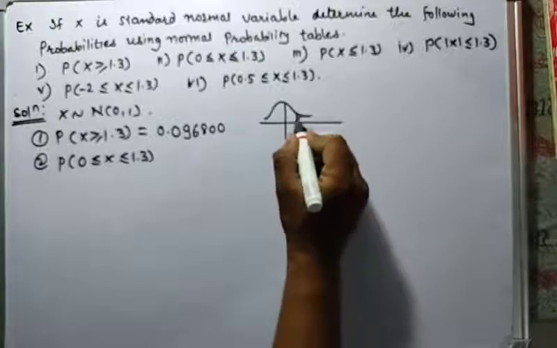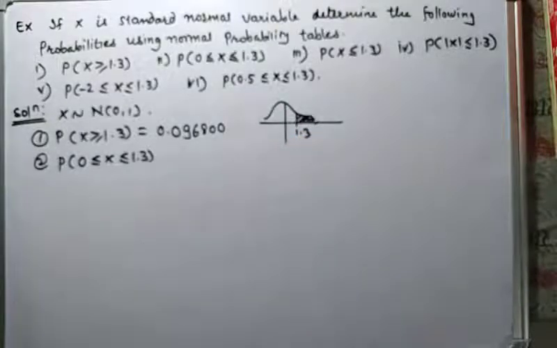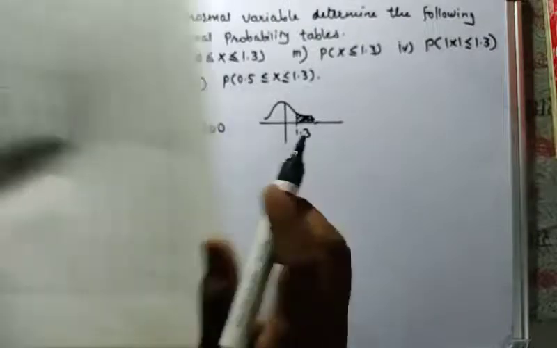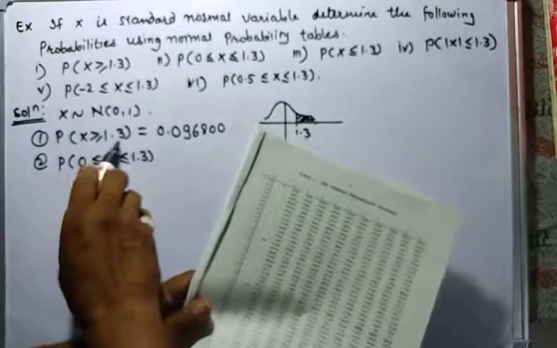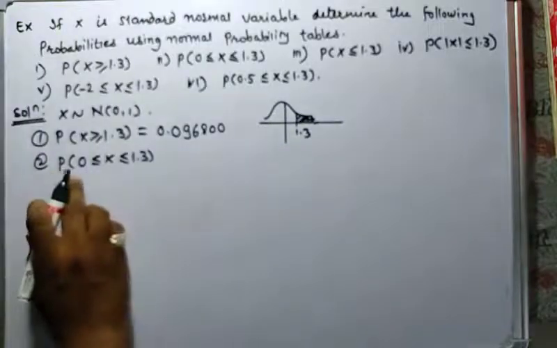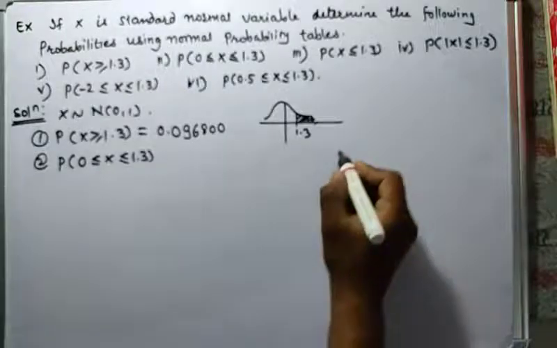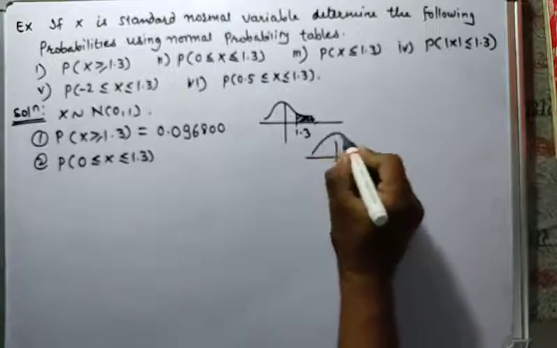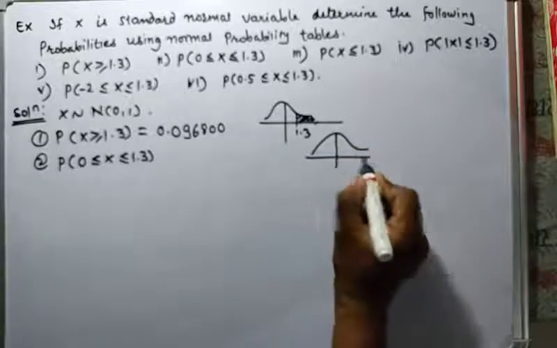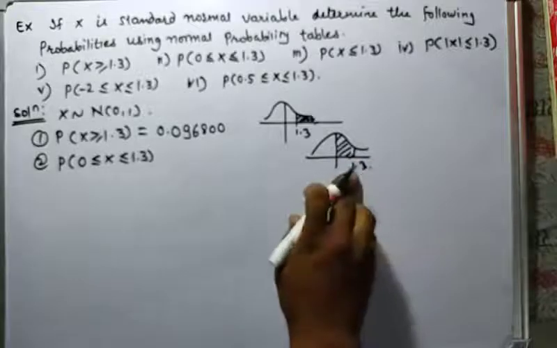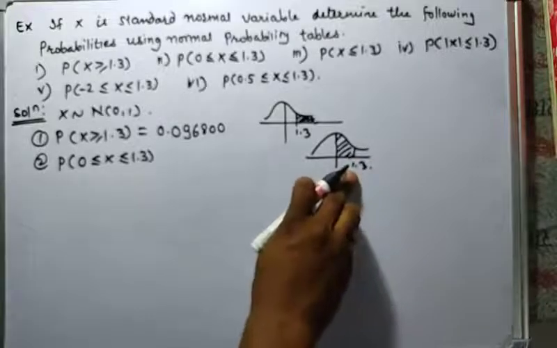We have to find the value in the table like for x greater than or equal to 1.3. The graph of this function is like this, 0 to 1.3, which is nothing but this shaded region.